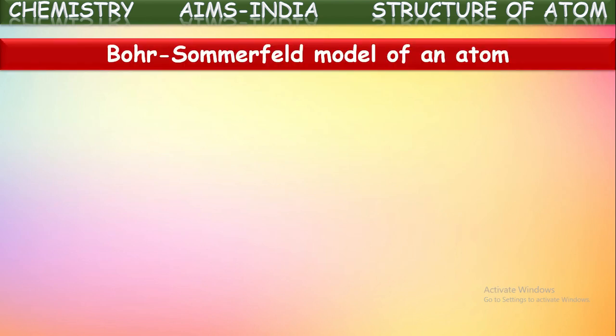Next, why atomic spectral lines split into two or more finer lines was explained in the Bohr-Sommerfeld model of an atom. So Bohr's theory was extended by one more scientist, Sommerfeld, who proposed a model to explain these limitations.